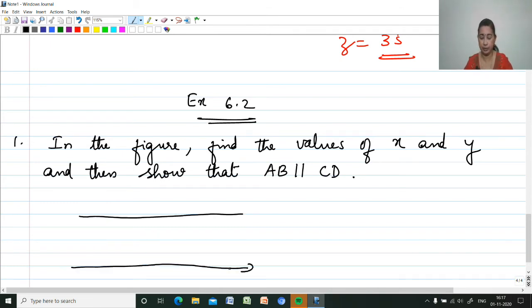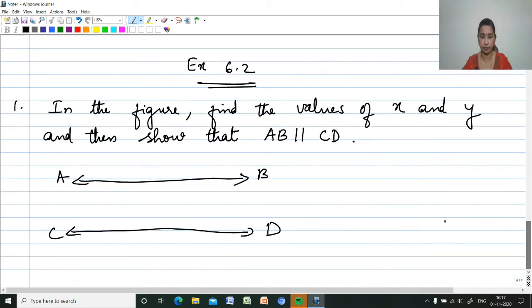Two lines are given, AB and CD. This is the figure. Here one angle is given as 50 degrees, this angle is marked as X, this is 130 degrees, and this opposite angle is Y.